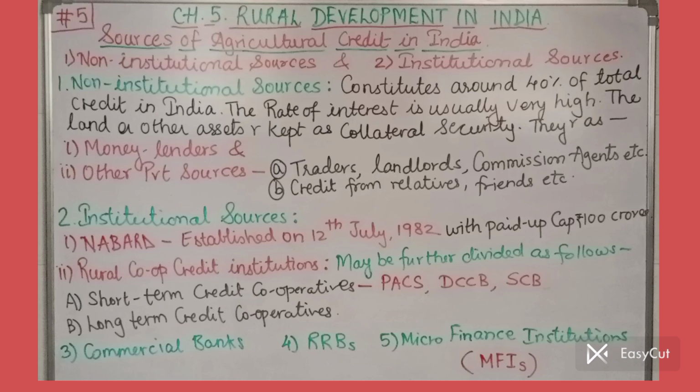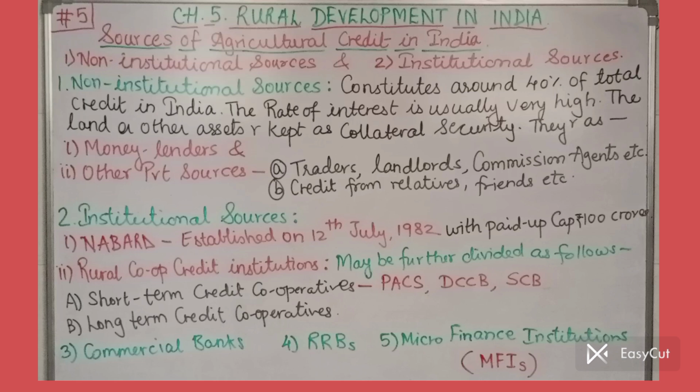One is primary agricultural credit societies, PACCS. Then district central cooperative banks, DCCB. Then the last one is state cooperative banks, SCB.